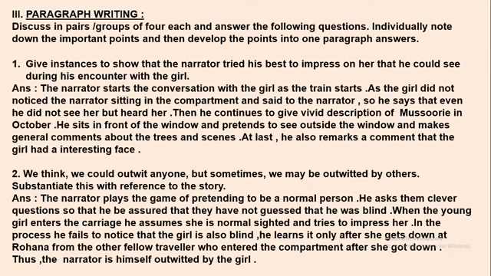And then he continues his talk, and he just describes Mussoorie, how good it is, and how good it is to visit in the month of October. Then he pretends, he behaves as if he is seeing out of the window, and he describes the trees and the sceneries seen outside in general comments. And at last he also remarks that the girl had an interesting face. So this all shows that he was trying to impress her with these instances.